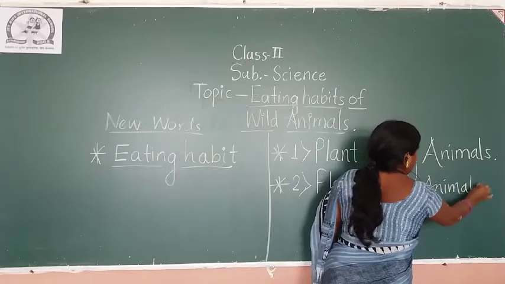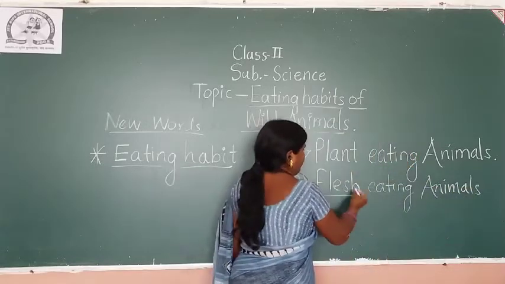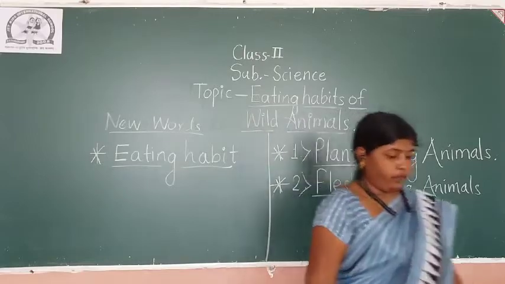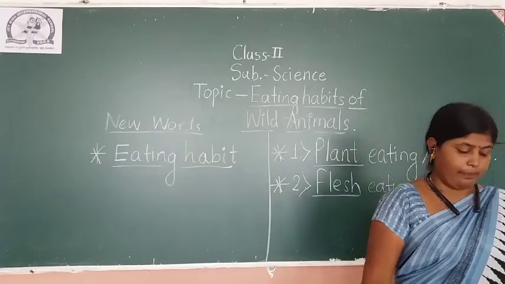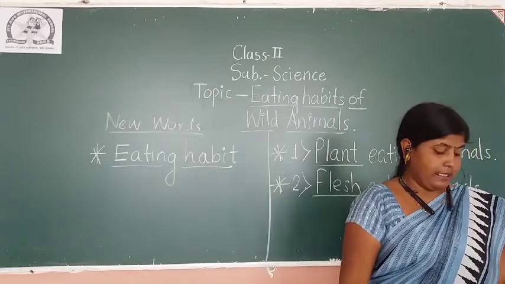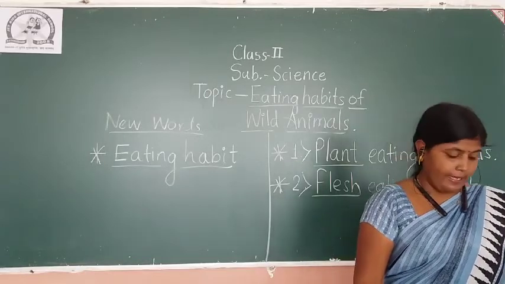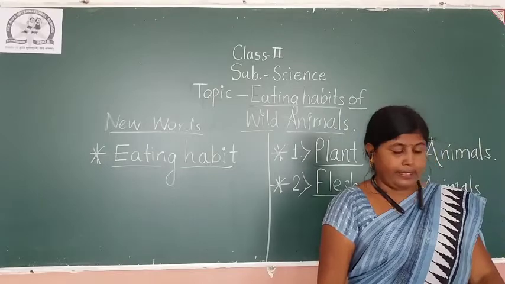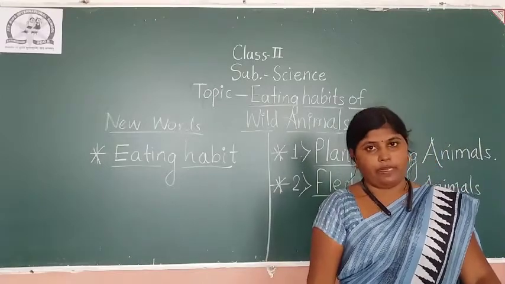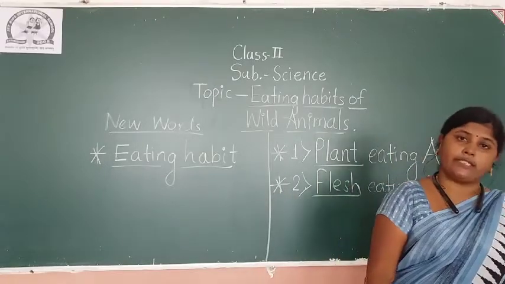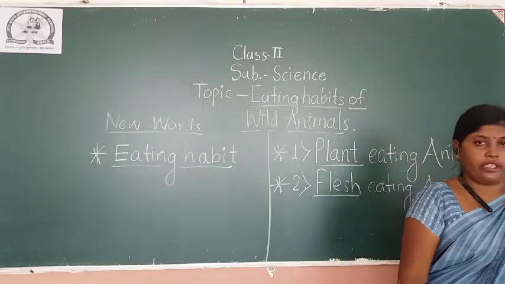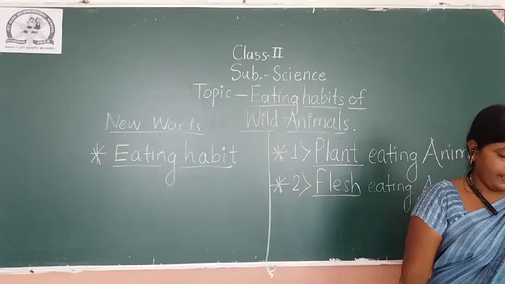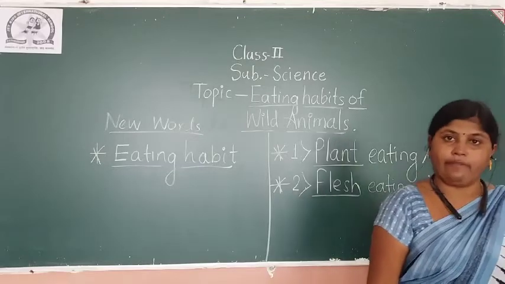Flesh-eating animals. Flesh-eating plant. Okay. So flesh-eating animals, in that, animals like leopard, crocodile, tiger, lion, snake kill other animals. Such kind of wild animals kill other small animals and eat their flesh. And these animals are called flesh-eating animals.